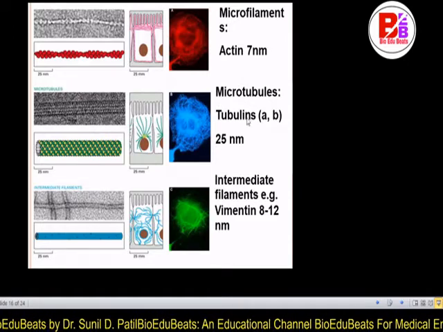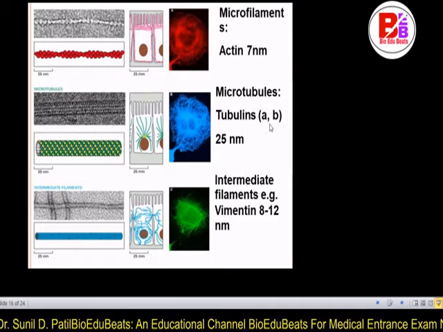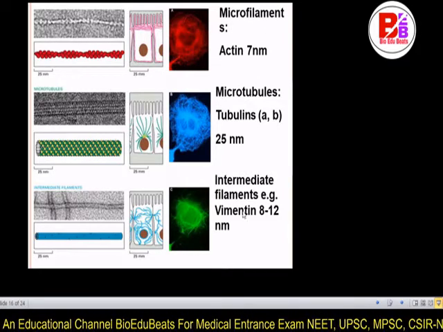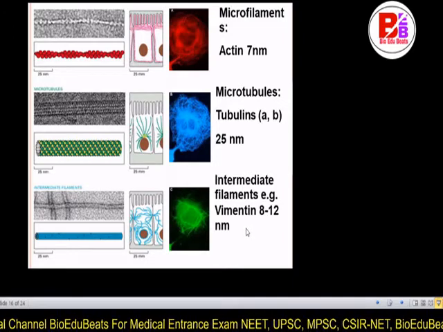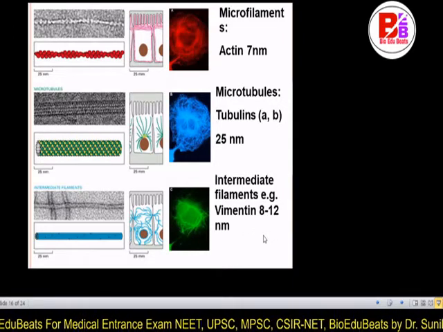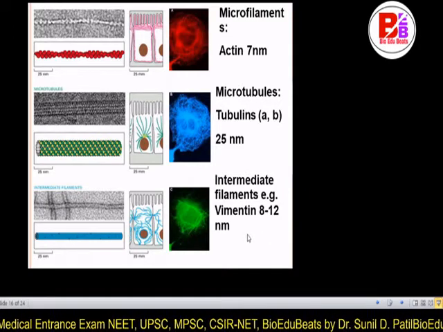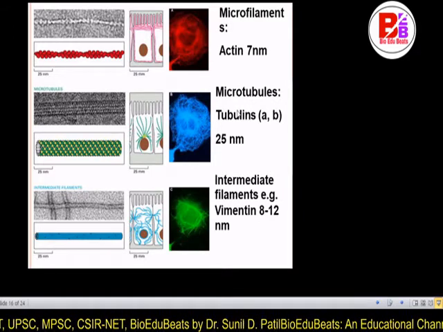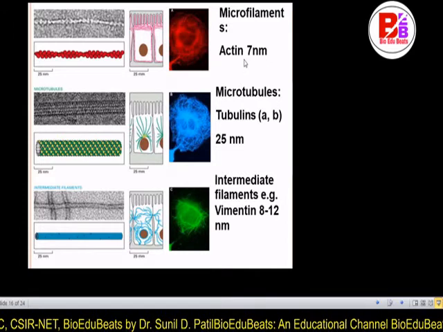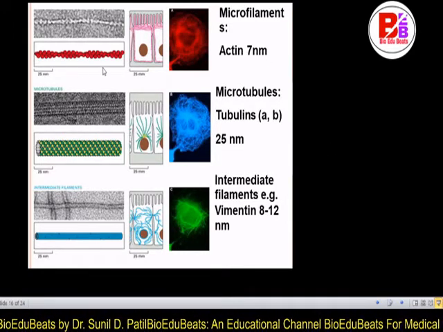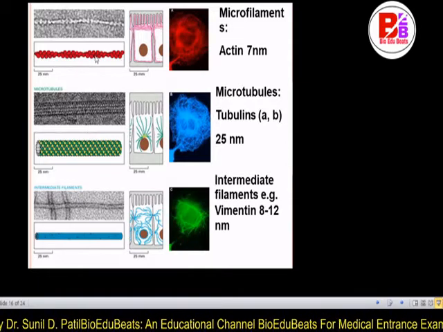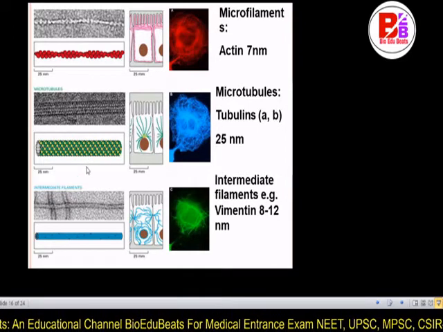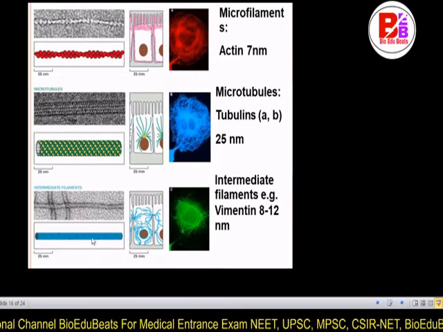So microtubule is 20 to 25 nanometer, and alpha and beta tubulin are shown here. Microfilaments are made of actin, 7 nanometer. Intermediate filaments are made of different proteins, vimentin is one example, 8 to 12 nanometer in diameter. So they are intermediate in size, so they are called intermediate filaments. The tubule-like and largest are called microtubules. The thinnest are called microfilaments. They are shown in the figure according to their type: the actin filament, the dimer with a two-colored tubulin structure, and the intermediate filament, which is intermediate in size between both and made of different kinds of protein with different structures.